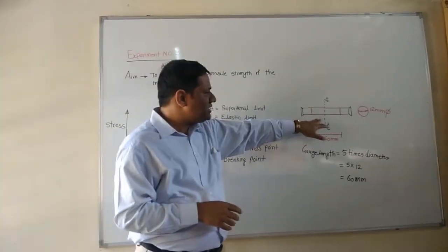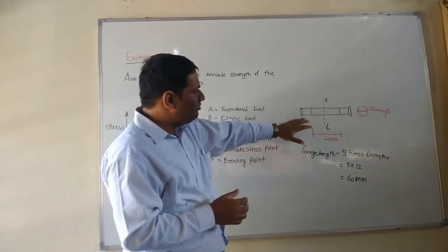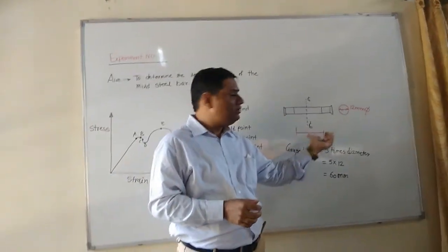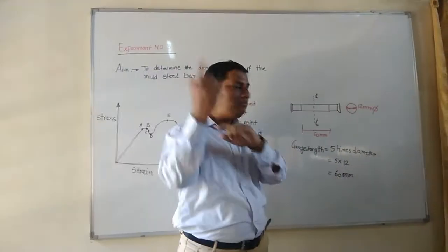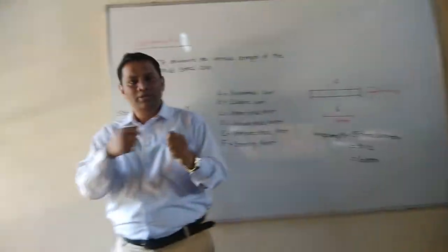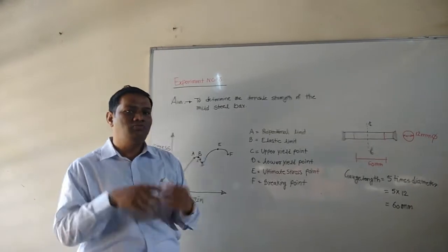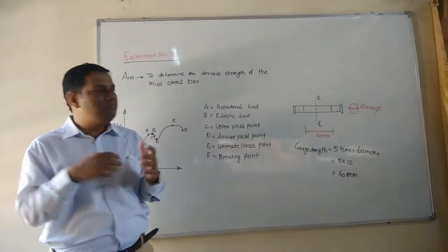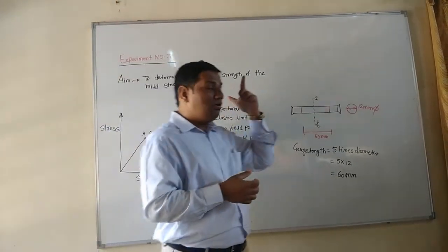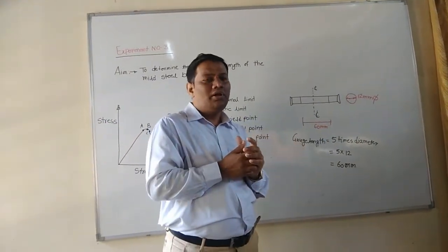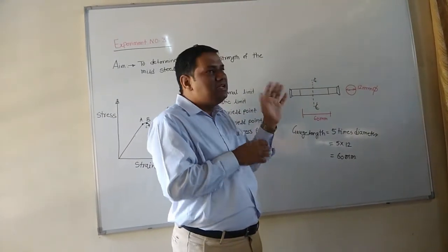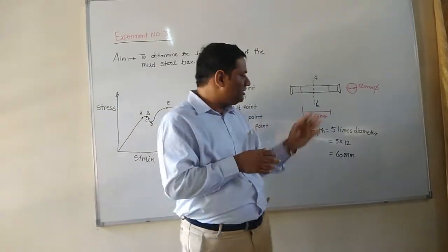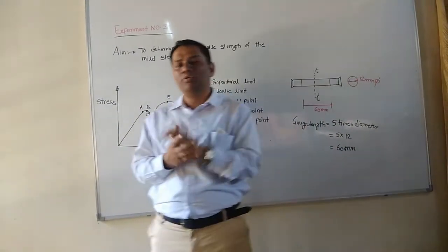To calculate the strain for this mild steel bar, what is the original length of the sample? It is 60 mm. After placing this sample on the UTM and applying gradual load, after some time it will fail. We can measure the elongated length with the help of a vernier scale and easily calculate the value of strain. We can measure the change of length, and the original length we already have, that is 60 mm.